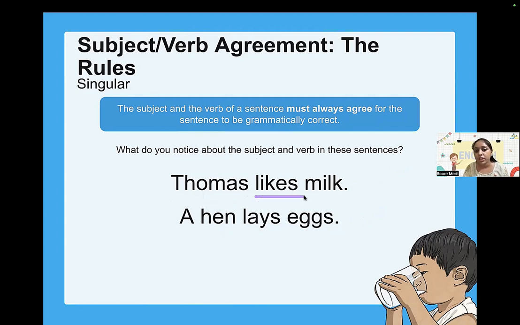Have a look. Likes is a verb. Lays is a verb. Thomas is a subject. A hen is again a subject. But lays is a verb, and same here, likes is a verb. What is this milk and what is this egg? This is an object. A sentence is always made up of subject plus verb plus object, right?